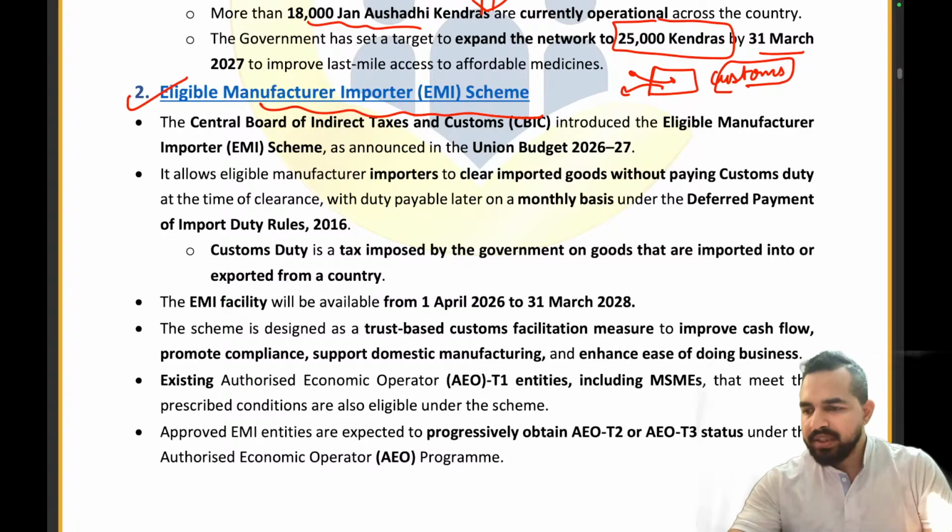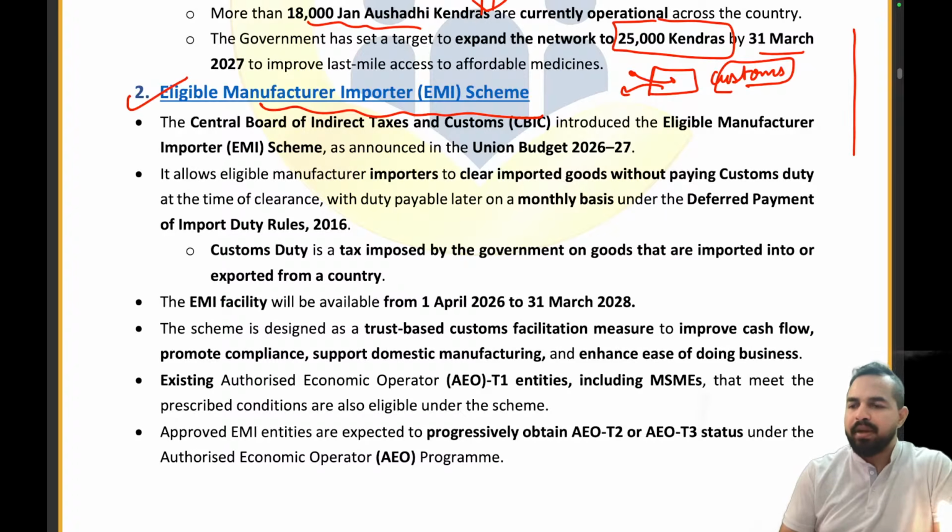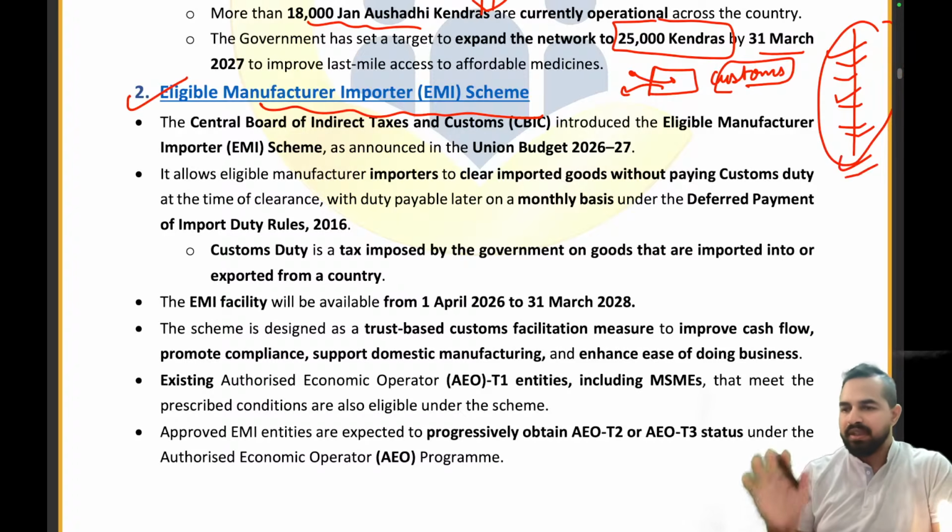So ABC is asking, sir, do we need to study PMJBP scheme also now as it was in the news? See, it was not in the news in a very comprehensive manner. It was only because the name of the scheme was mentioned in the news article, with respect to the Jan Aushadhi Divas. So that is why we have only covered the scheme in a very brief part. But if the scheme was there in the news article in a very detailed manner, then definitely we would have discussed the scheme across all the dimensions, across all the important parameters of the scheme, across all the important features of the scheme. Clear?